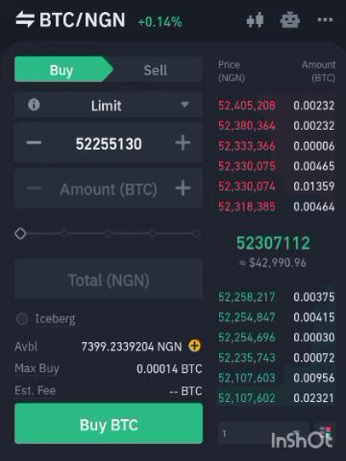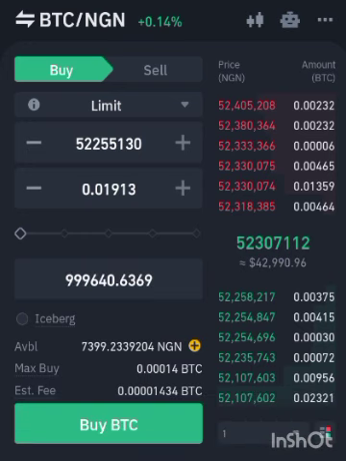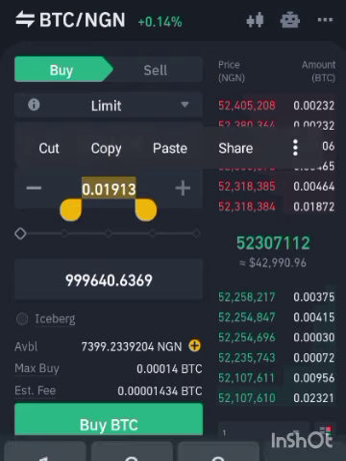So if you have deposited your ₦1,000,000 via CashLink, all you have to do is come here. As you guys can see, they are selling BTC to us here at the price of 52 million naira. So if you buy 1,000,000 naira worth of BTC, you'll be getting 0.01913 BTC. Now you can also make use of the convert tool to directly swap your naira to Bitcoin, and they are not going to be charging you any fee, unlike here where they'll be charging you some fees. But if you don't want to be charged any fee, just make use of the convert tool.